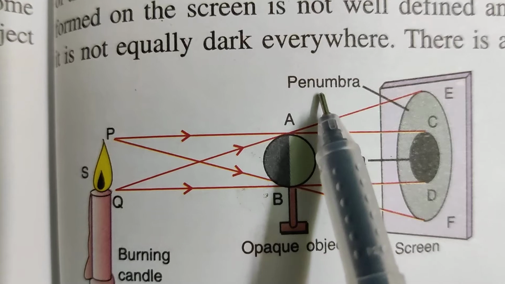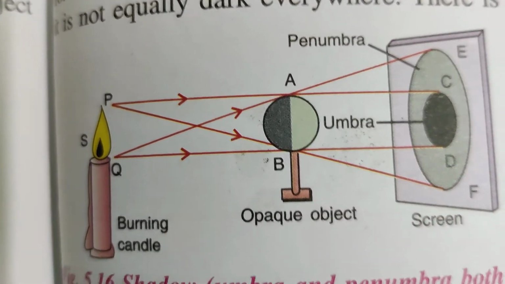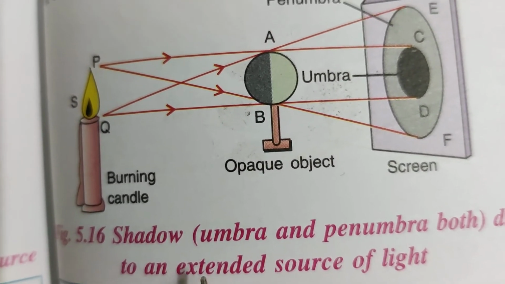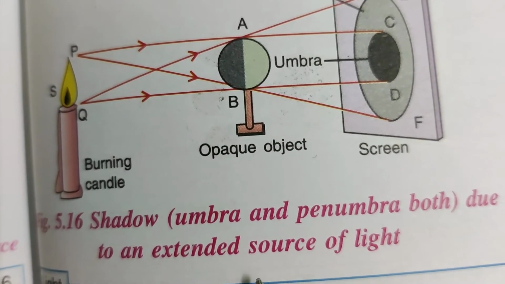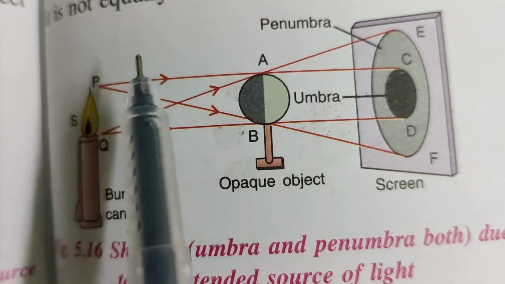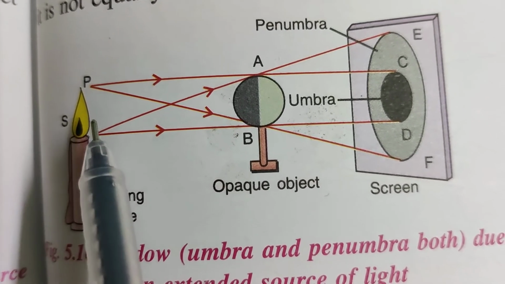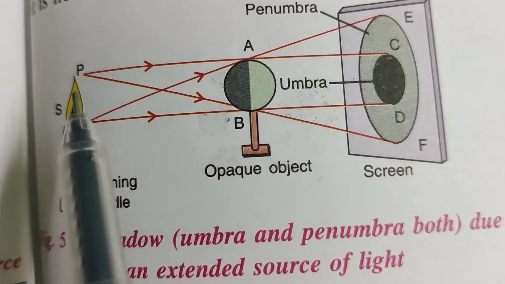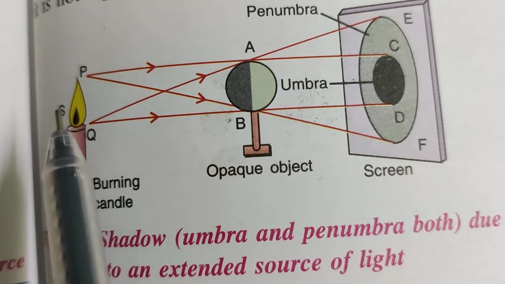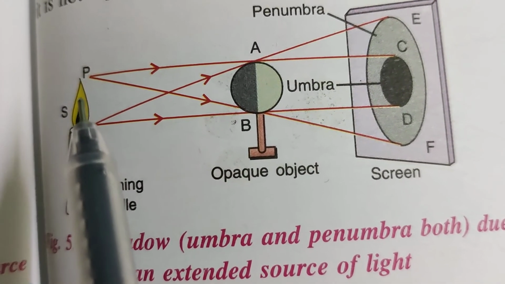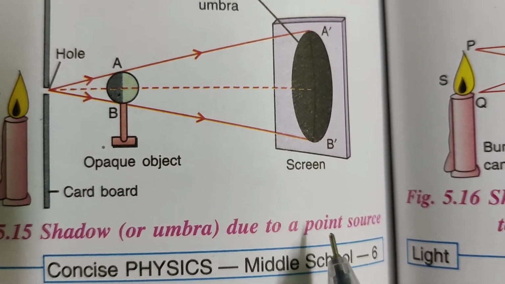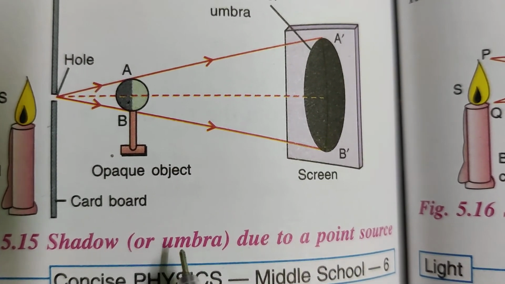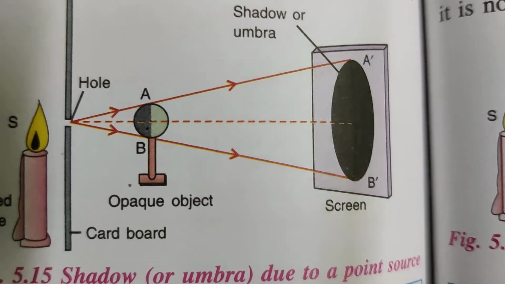Have you understood? Shadow, umbra and penumbra both, are due to an extended source of light. This is an extended source of light. Through an extended source of light, we have both umbra and penumbra, whereas in a point source, we have only umbra. Thank you, children.